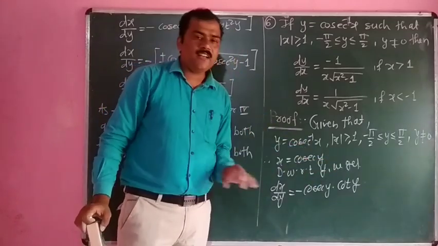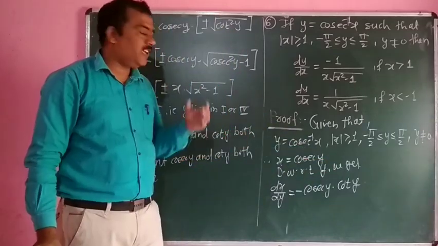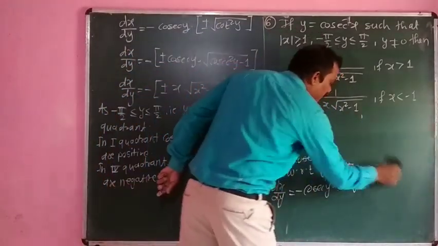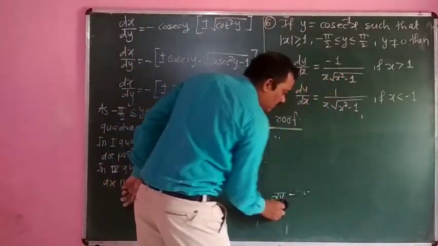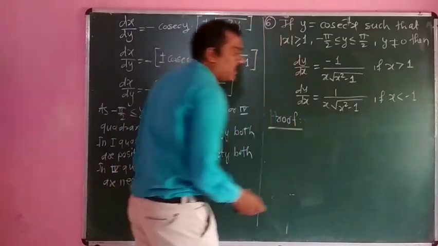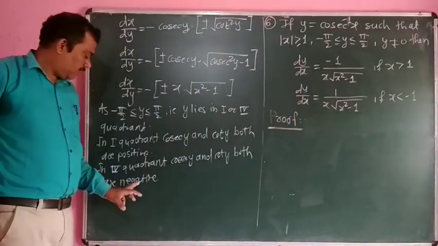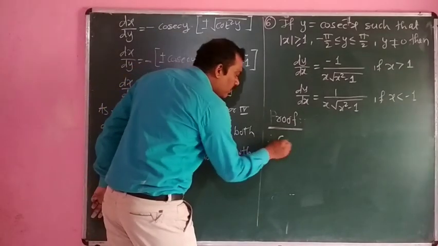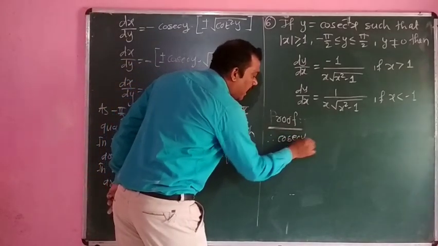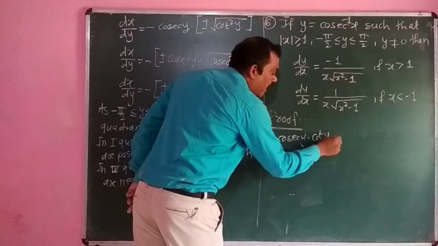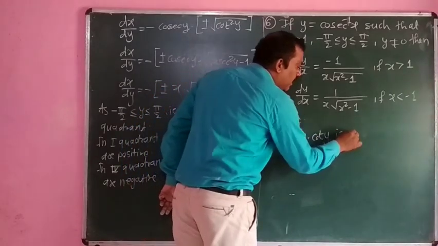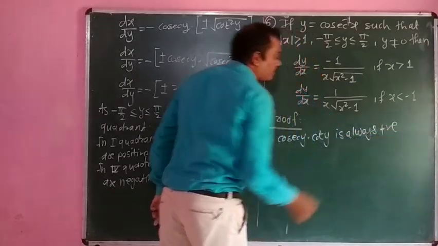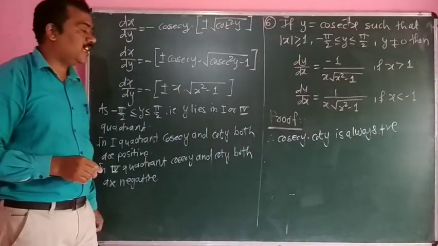If cosec y and cot y both are negative, their product is also positive. Therefore, cosec y into cot y is always positive.